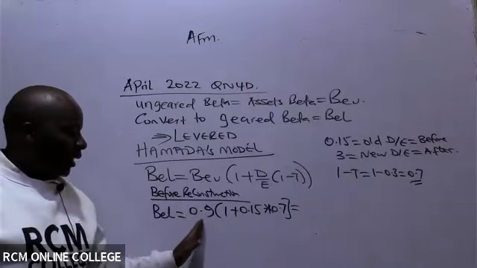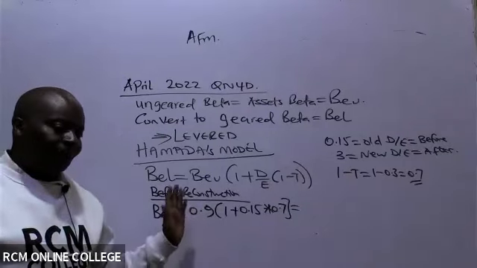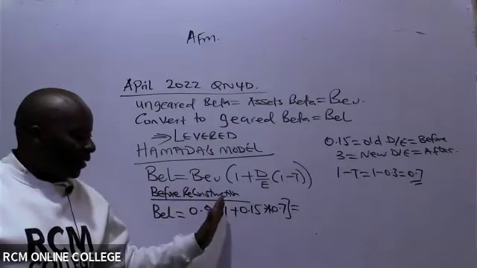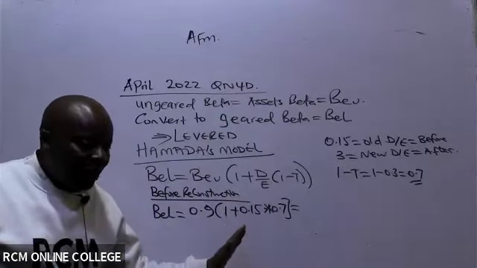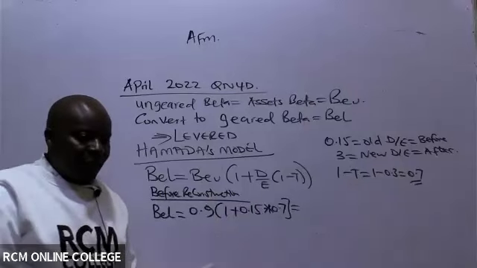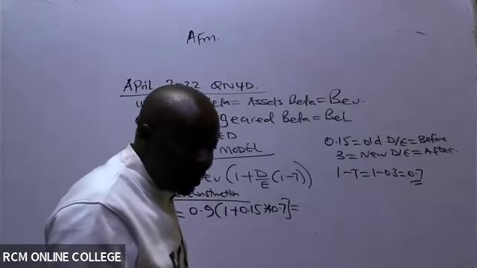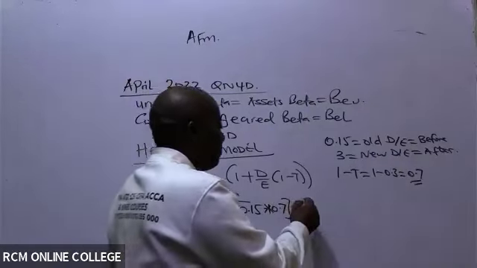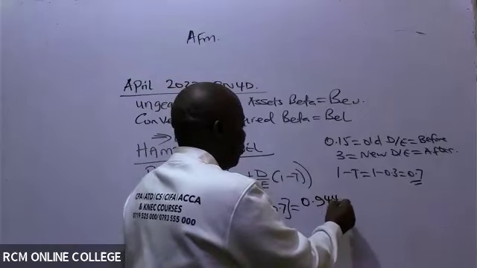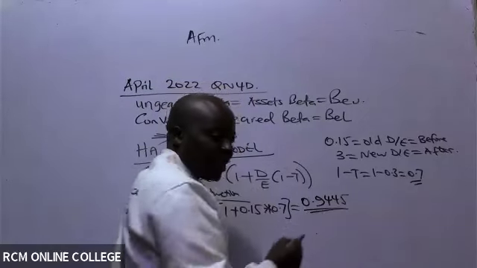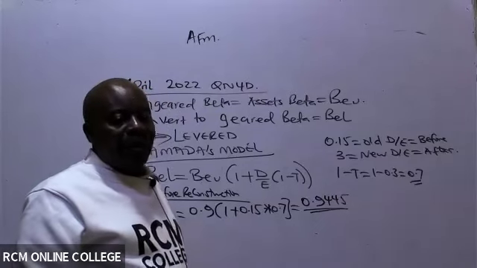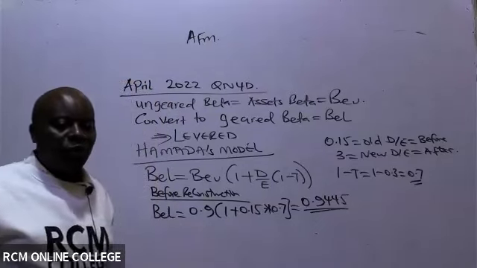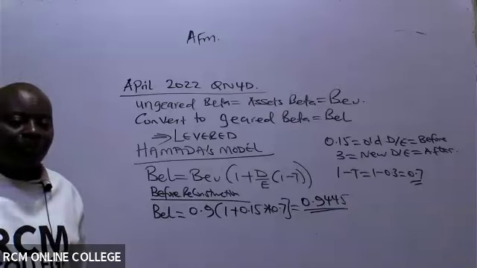So 0.9 times, open brackets, 1 plus 0.15 times 0.7. You get 0.9945. Someone else confirmed, yes.